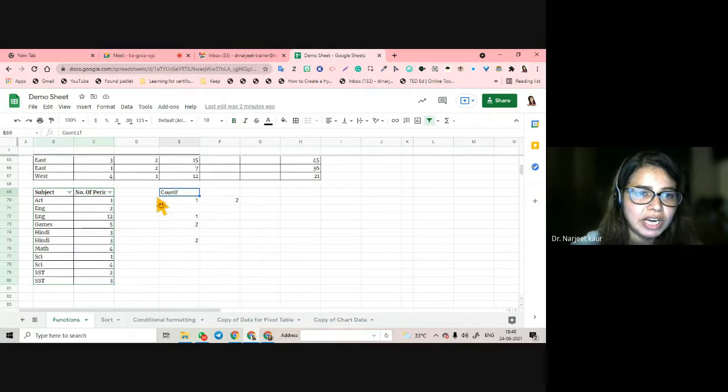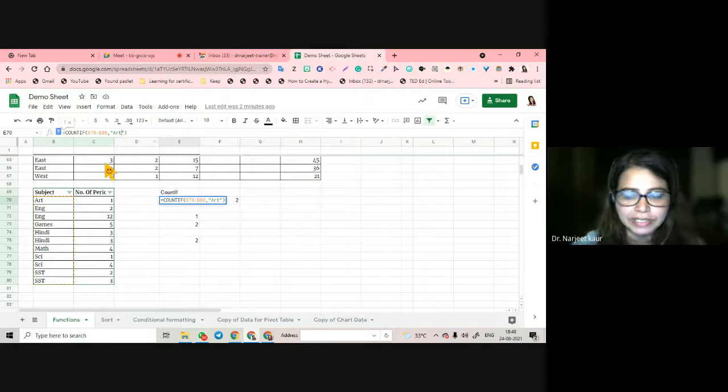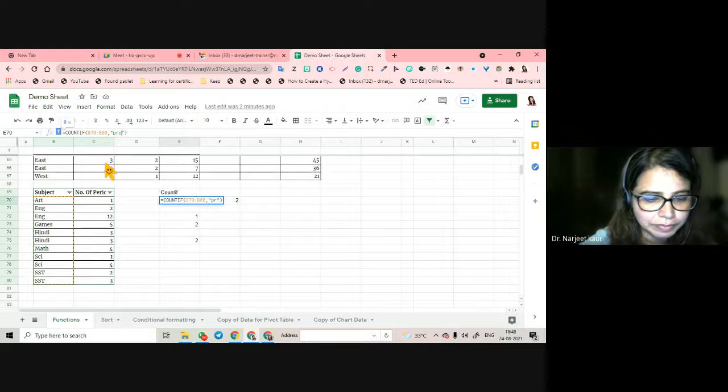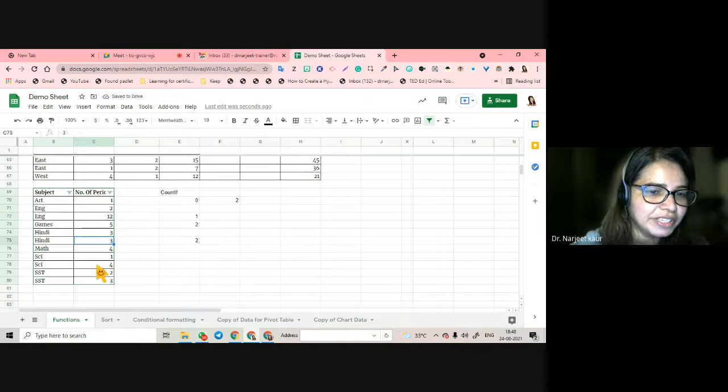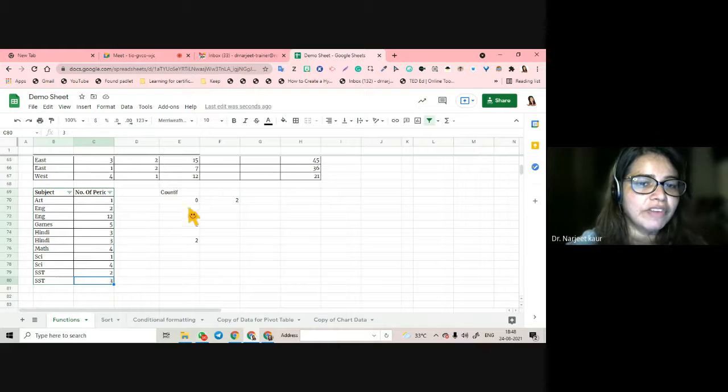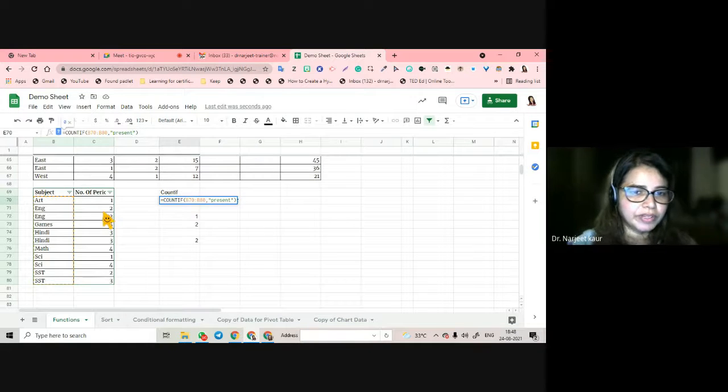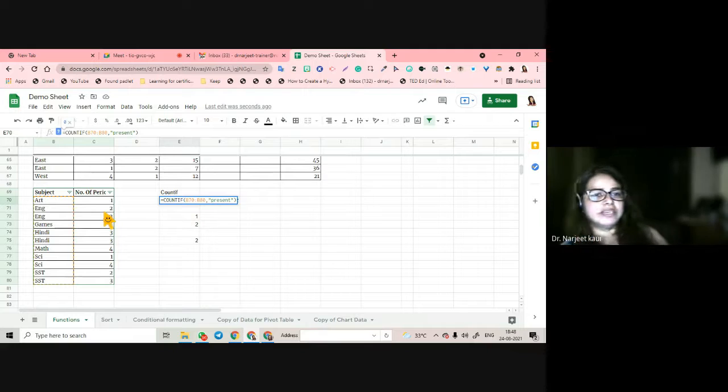So in COUNTIF I can do equal to present or absent. I can write present. It will give me a count of how many were present. It is showing me 0 because I haven't written any present or absent here. And if I do absent, it will show me how many absents there were. Then it will give me the sum of present and absent also if I want. That is how COUNTIF helps in attendance.